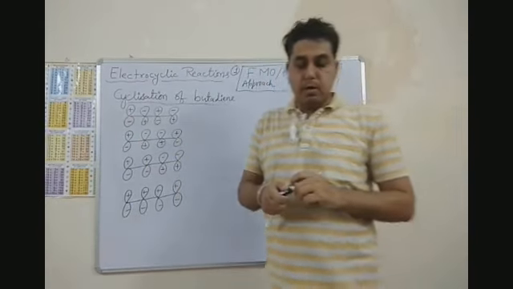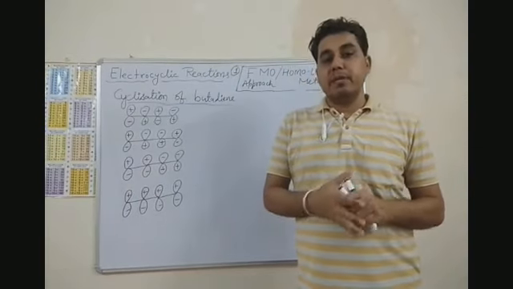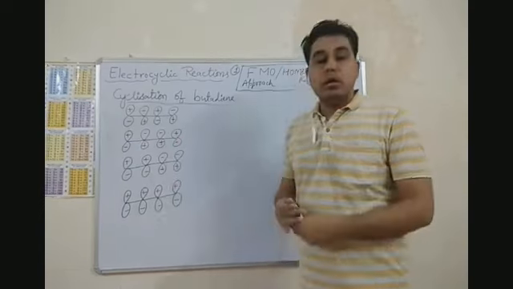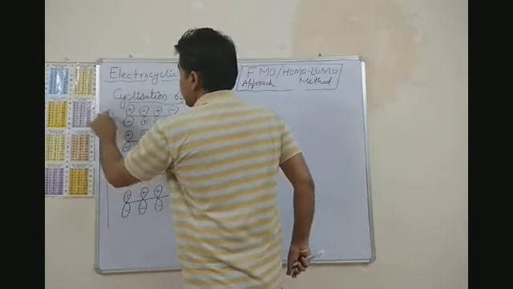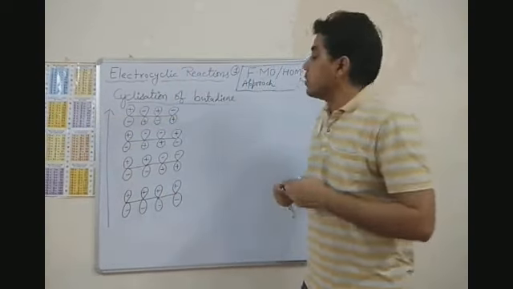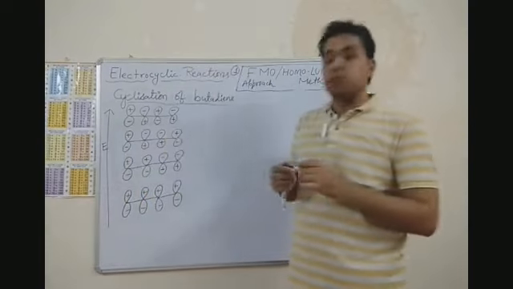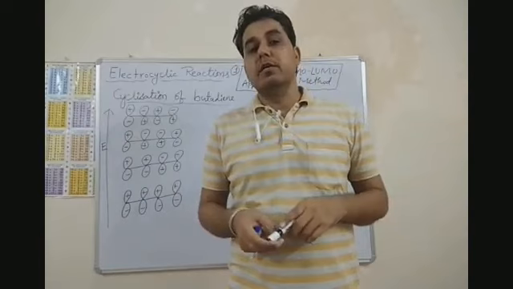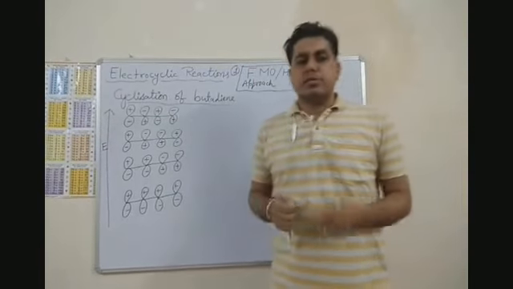I hope you remember my second video of pericyclic reactions, in which I explained the formation of the 4 molecular orbitals of butadiene with the help of 2 ethylene molecules, and that method is known as the perturbation method of making molecular orbitals, or perturbation theory.